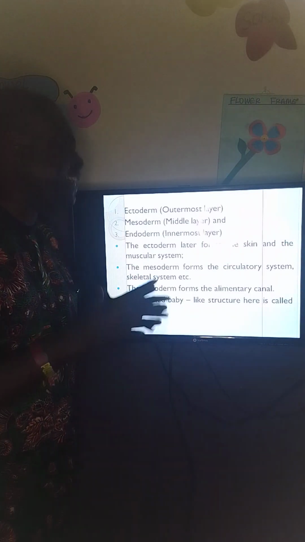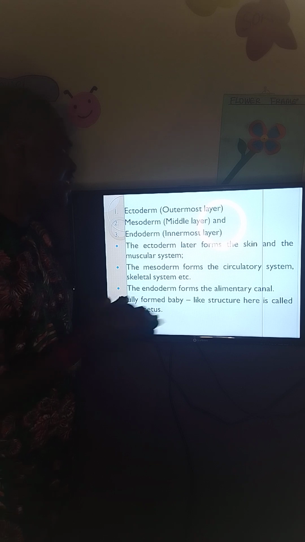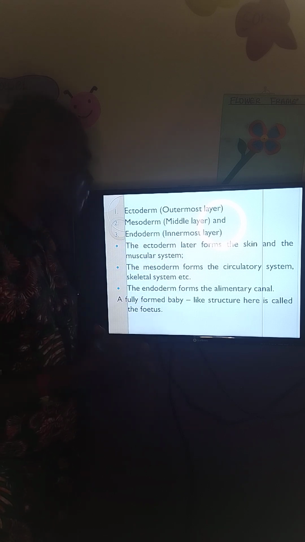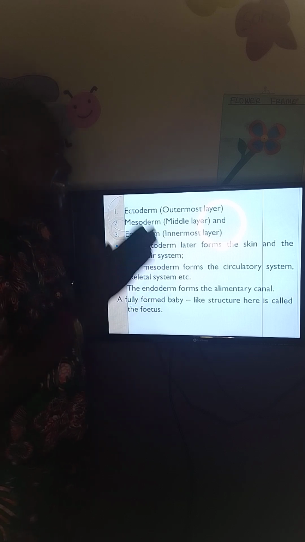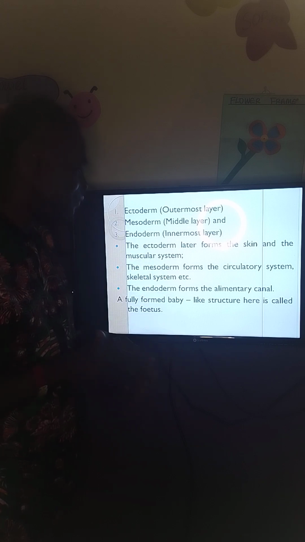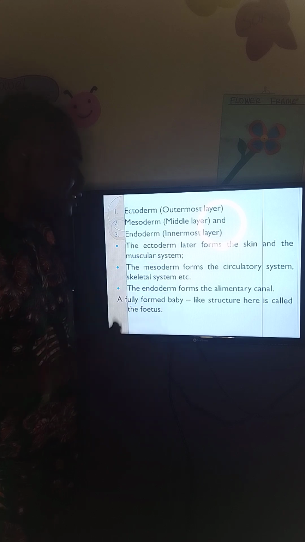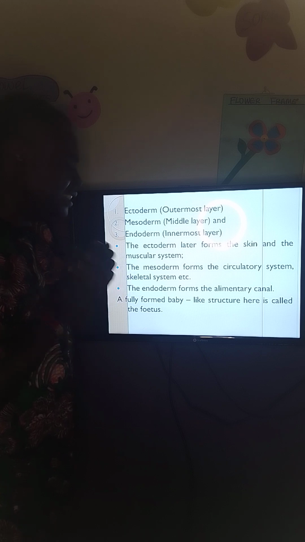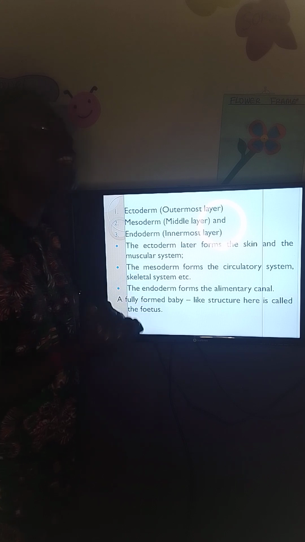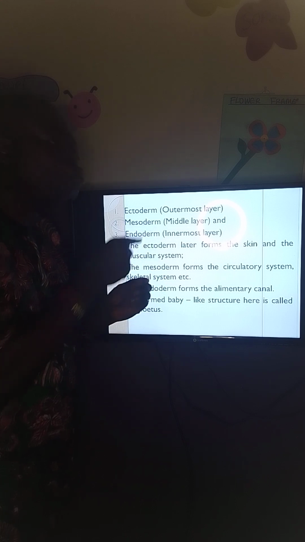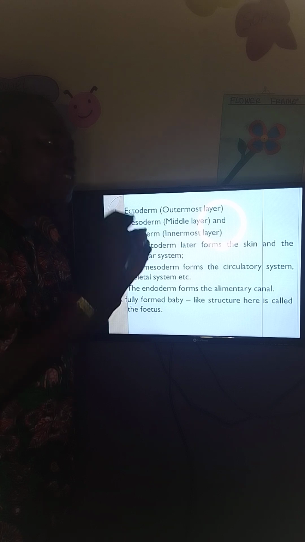Now, the embryo later develops into 3 layers. The outermost layer is called ectoderm, the middle layer is called mesoderm, and the innermost layer is called endoderm. The ectoderm later forms the skin and the nervous system. The mesoderm later forms the circulatory system and the skeletal system. Then the endoderm later forms the alimentary canal. So a fully formed baby inside the womb is called a foetus. A foetus now consists of the actual embryo surrounded with three membranous layers.